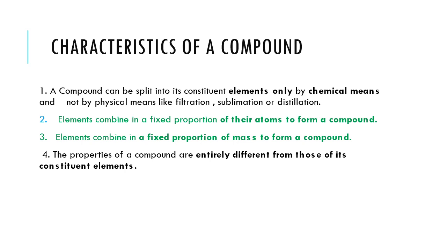Third, elements combine in a fixed proportion of mass to form a compound. Fourth, the properties of a compound are entirely different from those of its constituent elements. So all of the characteristics of a compound, you need to learn by heart.